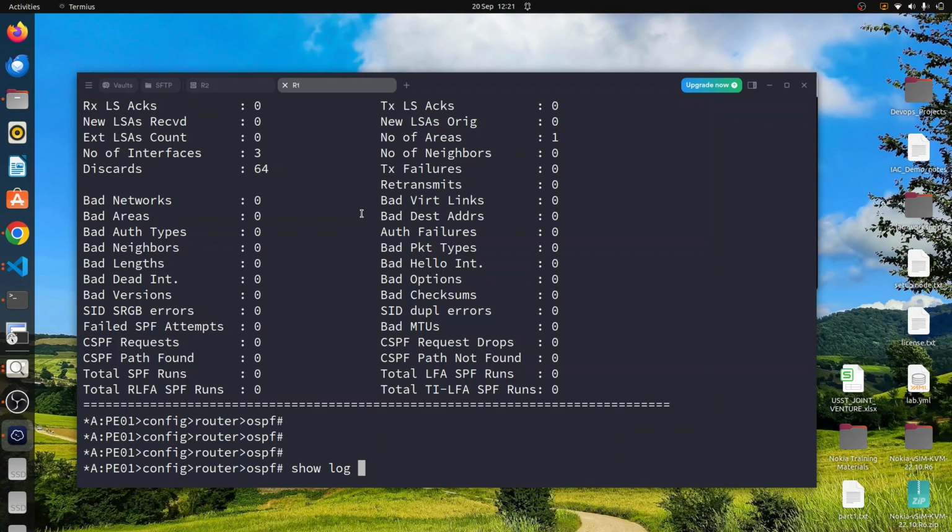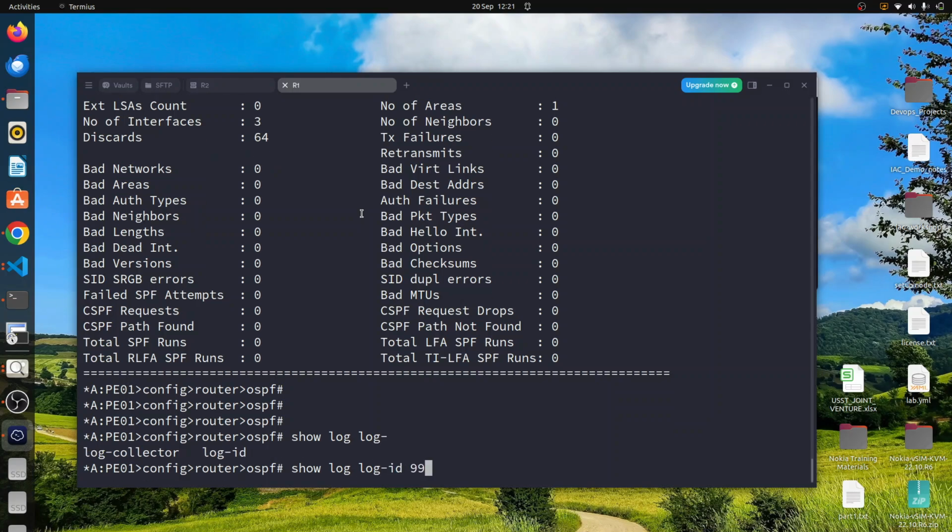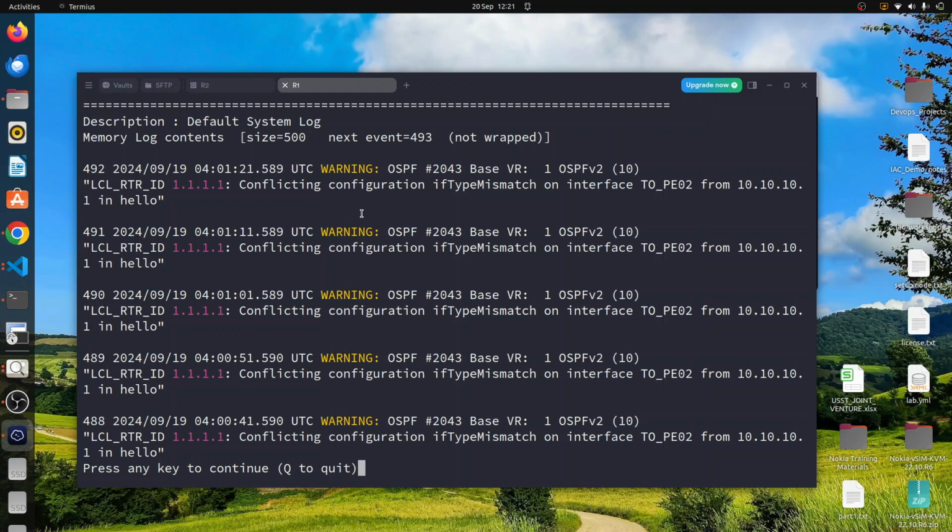Show log ID 99, and this is where we find the exact reason why we are having issues establishing our adjacency. You can see that we have a conflicting configuration, interface type mismatch on interface to P2. So we need to check the OSPF configuration on this interface. Remember, OSPF supports different types of interfaces: point-to-point, broadcast, and non-broadcast.